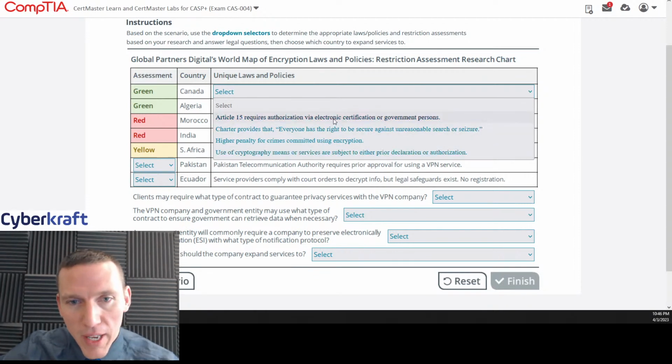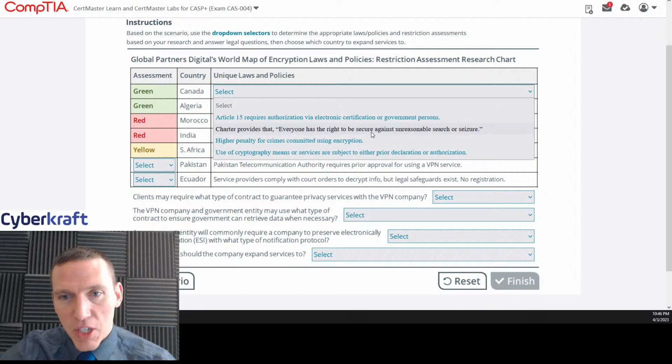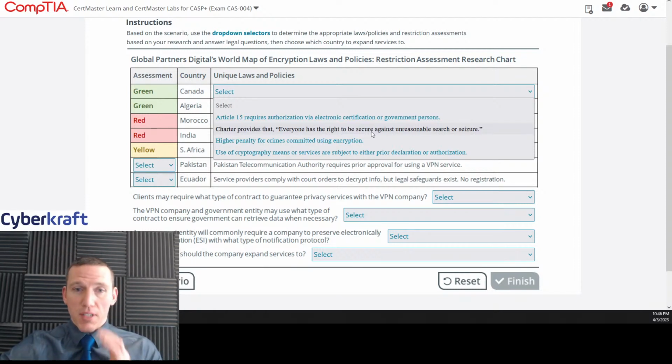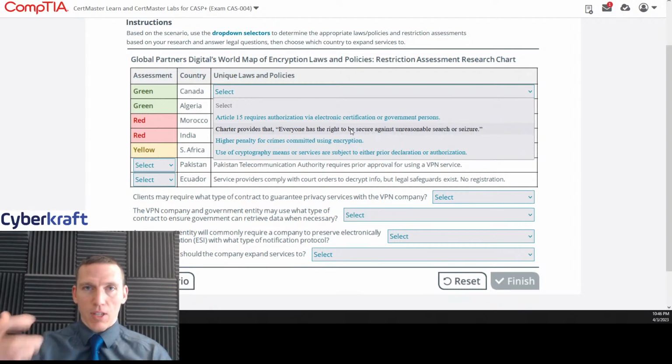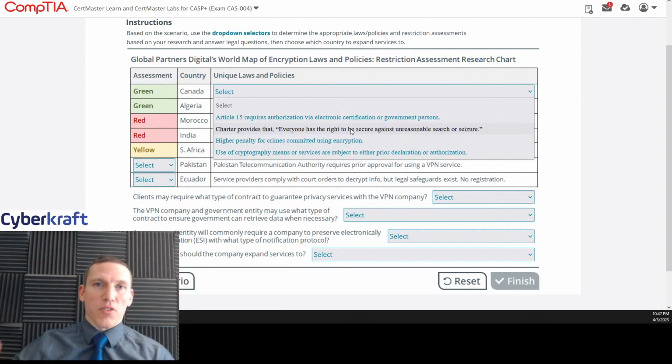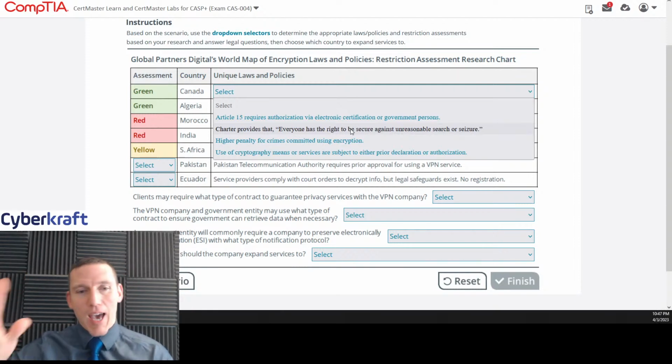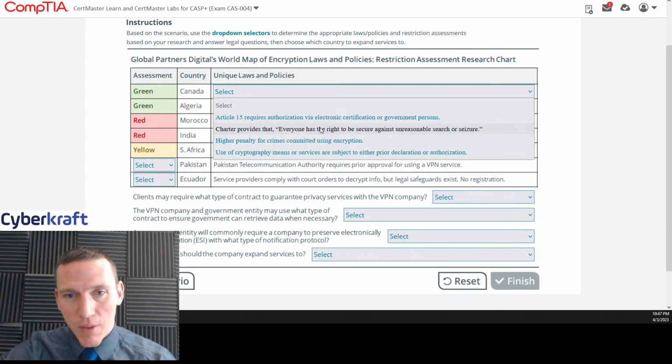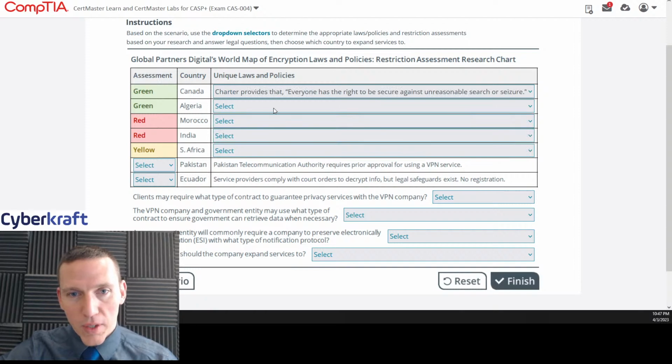So I think the one that works here is everyone has a right to be secure against unreasonable search and seizures. Canada does a really good job of protecting personal privacy. I wouldn't say they're similar, but they kind of line up with U.S. laws in that there is a lot of personal freedoms. So I think this one is the best choice.